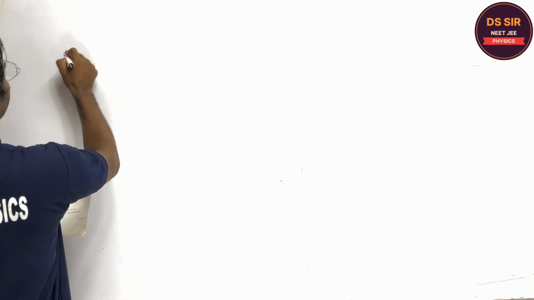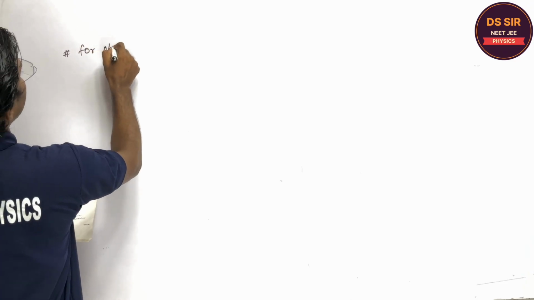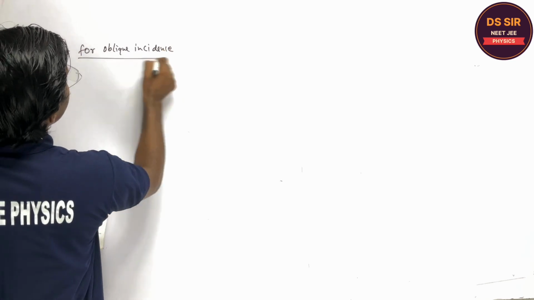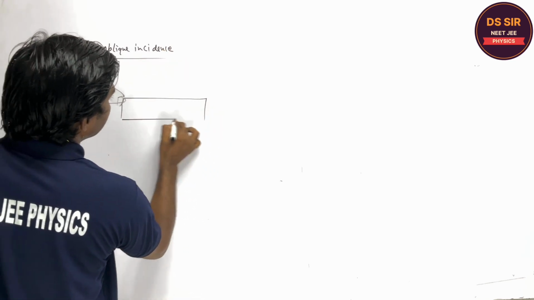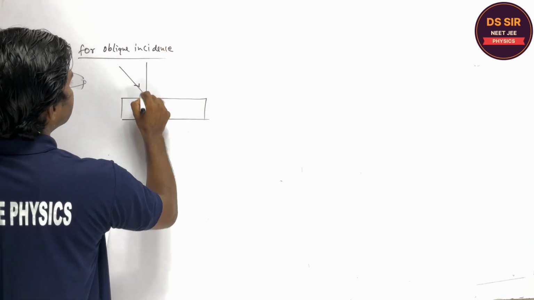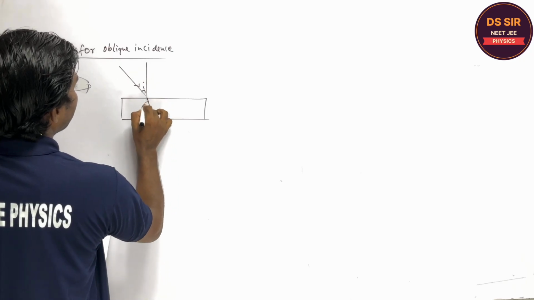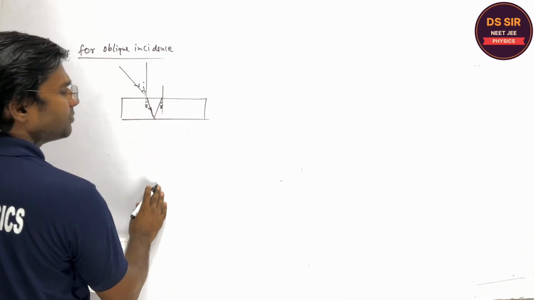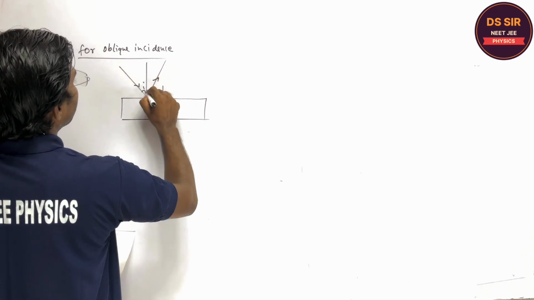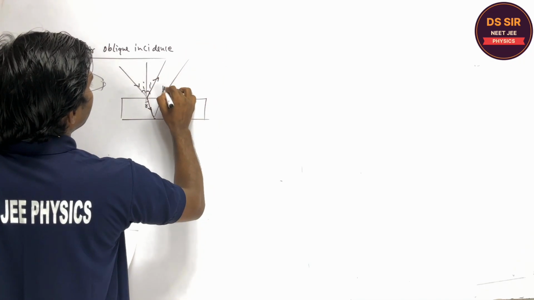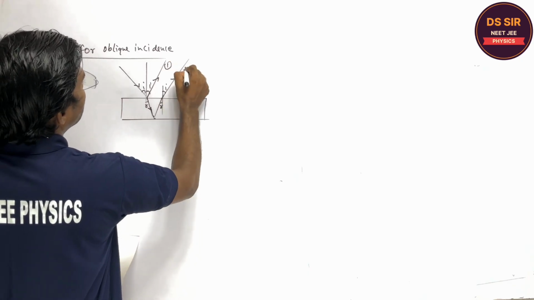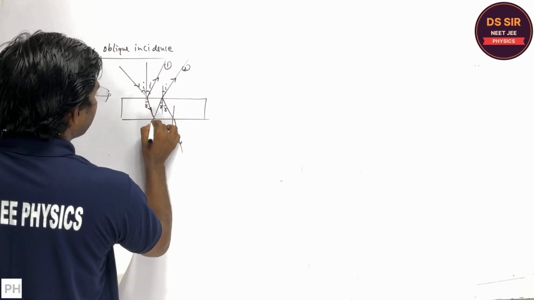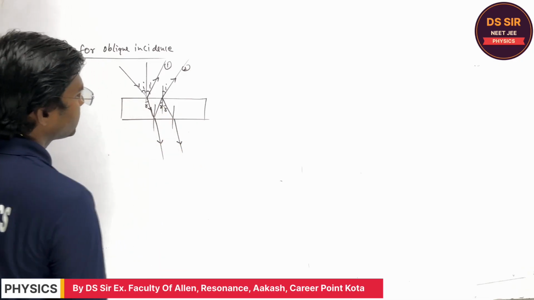Now for oblique incidence, suppose this is the glass slab and the light is coming at some angle i, then it is refracted by angle r, then it is again reflected at angle r. So it is refracted over here, then it becomes again i. In the same way, it will be reflected like this.